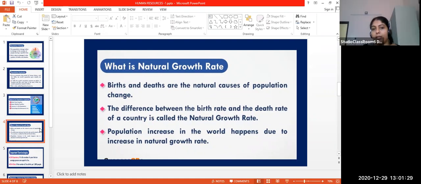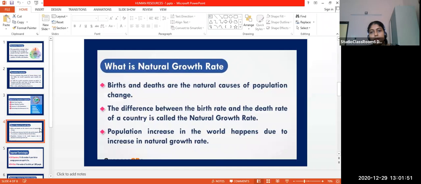Natural growth rate. Birth rate and death rate are a natural cause of population change, right? Both birth and death are natural. So this natural growth rate is one of the reasons for population change or population increase.